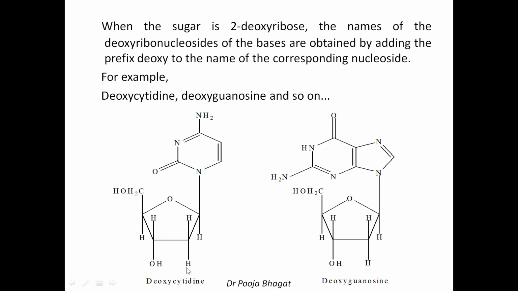So the name is cytidine, but here the sugar is deoxy, so it is deoxycytidine. Same way here, this is guanine attached to the ribose, so guanosine, and at the second position it is only H, then it is deoxyguanosine, and so on. So you can name the deoxyribonucleosides also by the prefix deoxy.